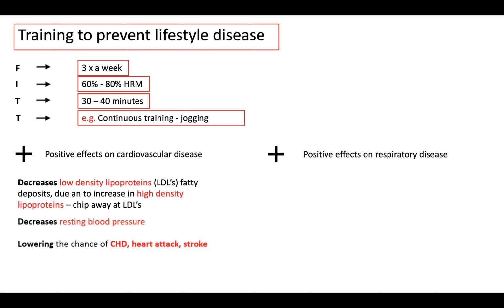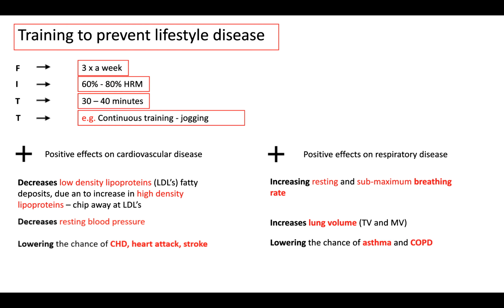We also need to know the positive effects of exercise on the respiratory diseases. We've got an increase in resting and submaximal breathing rate, and it increases our lung volume, specifically tidal volume and minute ventilation, therefore lowering the chance of asthma and COPD. We do have more advantages in terms of links to aerobic capacity training, which we need to go through. I also need to go through the negatives as well, which we'll do in lesson.